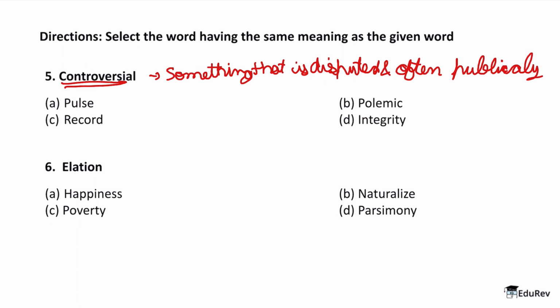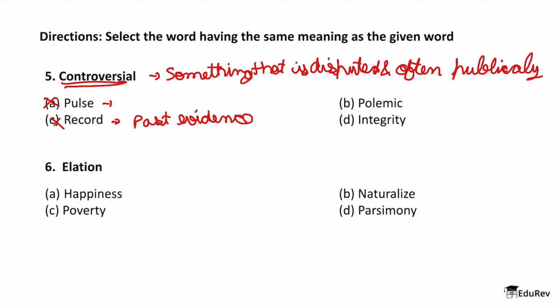Now we know what pulse means, right? Pulse is nothing but just a rhythmic beat, like a heartbeat. So this cannot be the answer. What about record? Now we know that record as a word means it's a piece of evidence from the past. Okay, so record means that you are keeping a record of something. So it's basically a piece of evidence from the past. So it relates to past evidence basically. So again, not even close to what we are talking about.